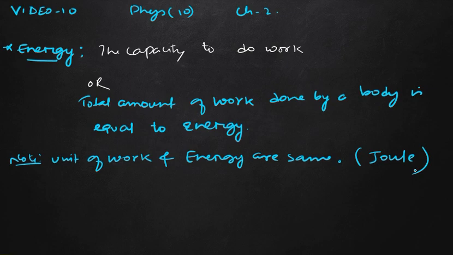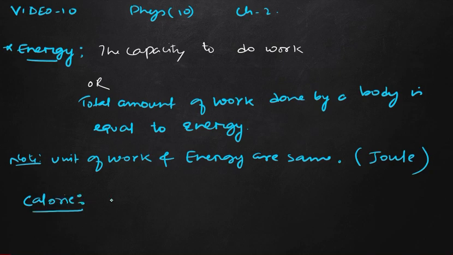Some units are there, so you have to remember that on page number 19 there are some special units. The units of heat energy: you write the definition of the calorie and kilocalorie, and the value of 1 calorie and 1 kilocalorie. You need to write that from the book. First you have to write calorie.